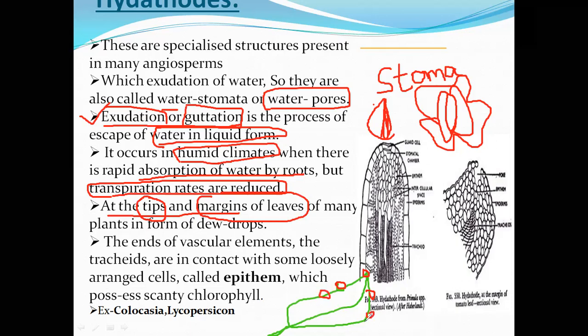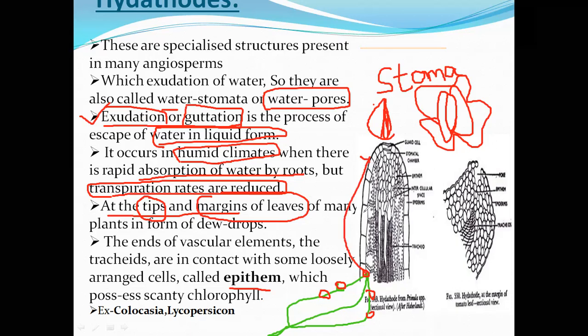The ends of the vessel elements, the tracheids, in contact with some loosely arranged cells are called epithem. This is the structure of the hydathodes. Imagine this is the tip of a vein, nothing but a vascular bundle. What is there in the vascular bundle? Xylem and phloem. Xylem is meant for transportation of water.